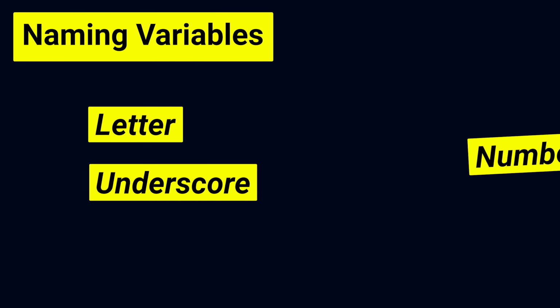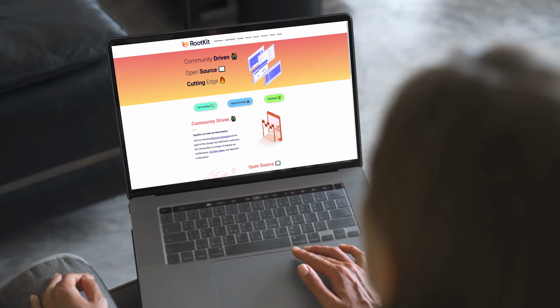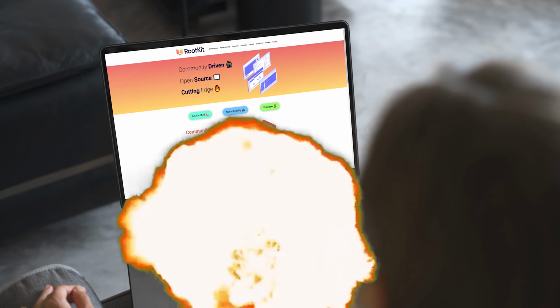They can never start with a number. Don't even think about trying it yourself. If you do, your computer will probably explode.